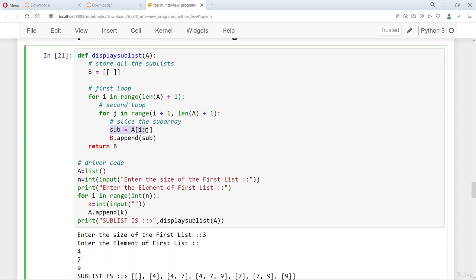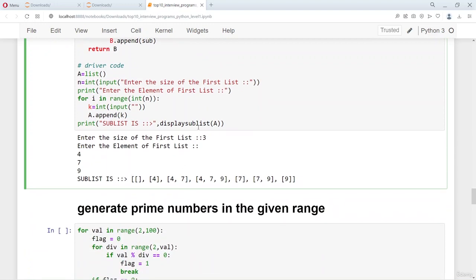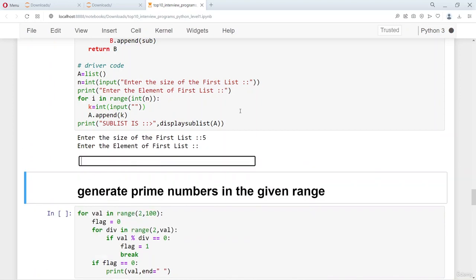We use the idea of i colon j, and then appending to b, the list that we are going to generate, and then appending this sub to each of the b values, we get all the subsets of the given list.